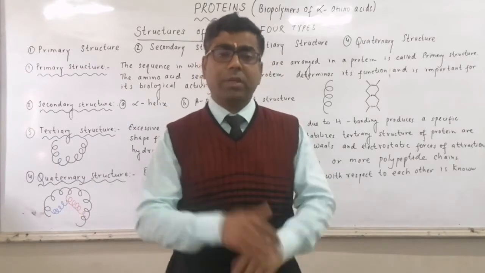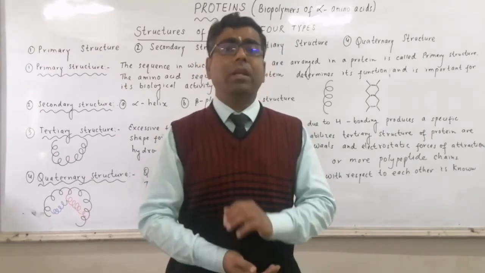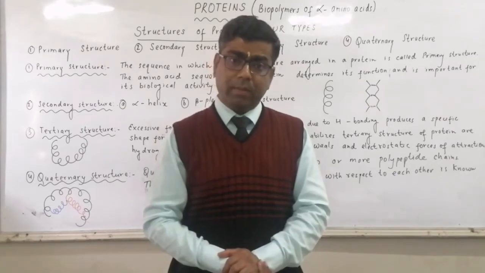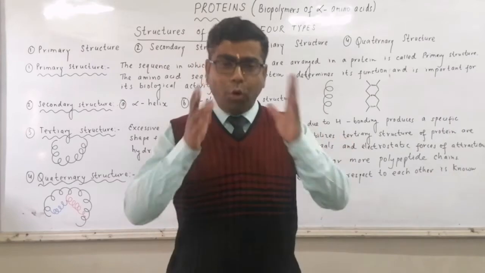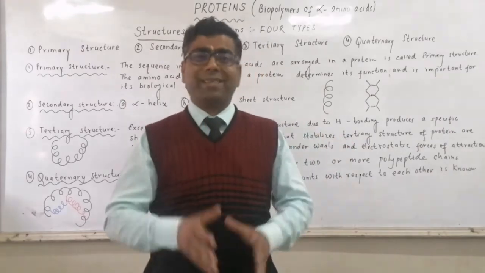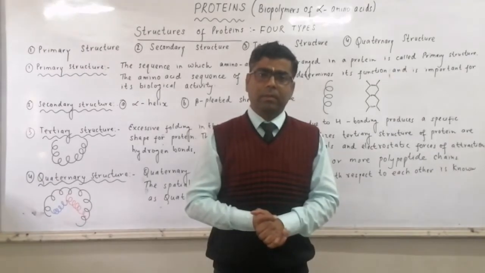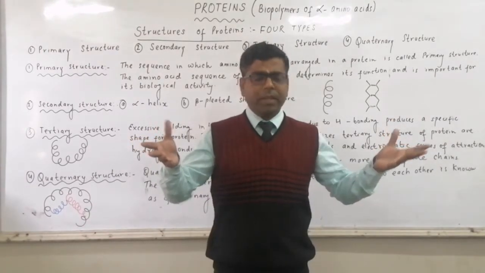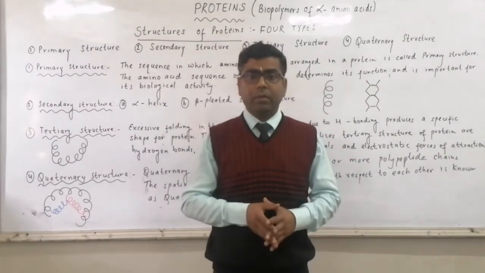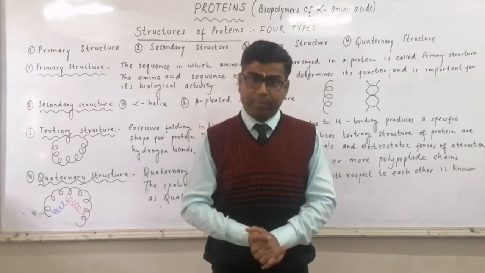More than 80,000 types of proteins are found in living beings, and for that, only 20 alpha amino acids are utilized. So their sequence in a proper manner will decide the type of protein formed.